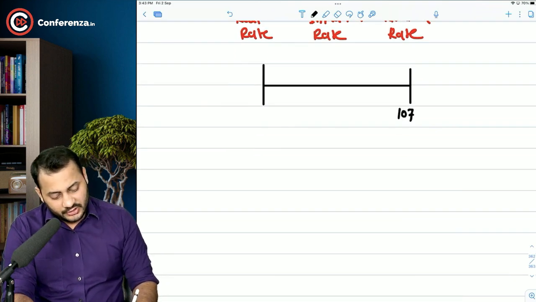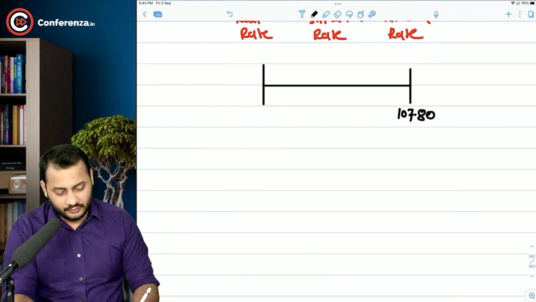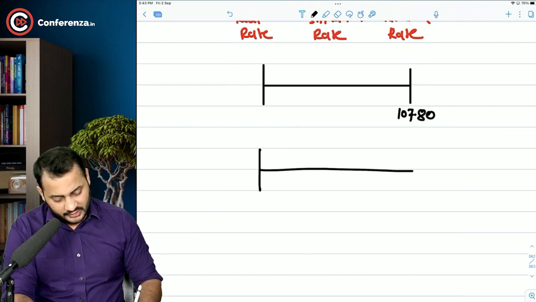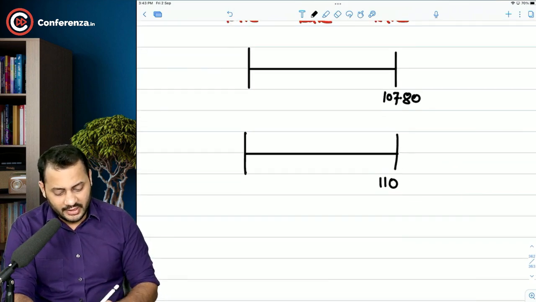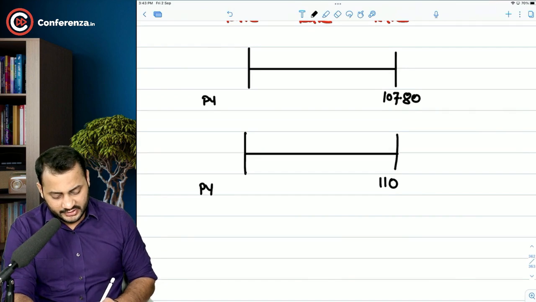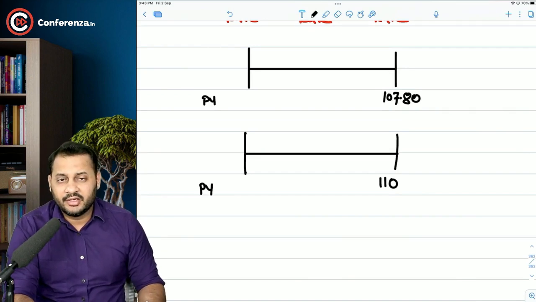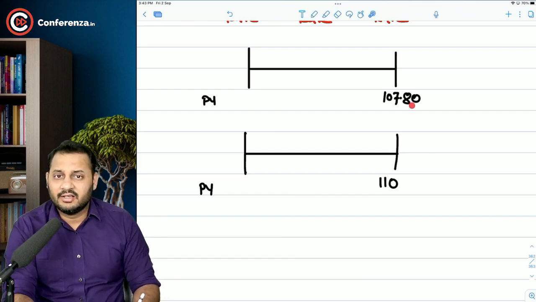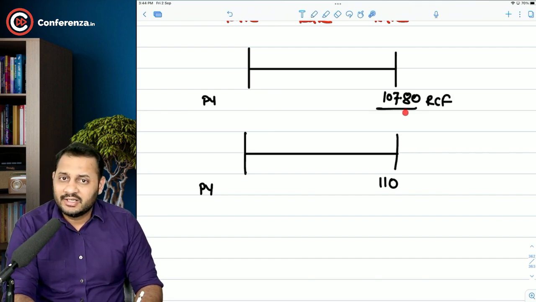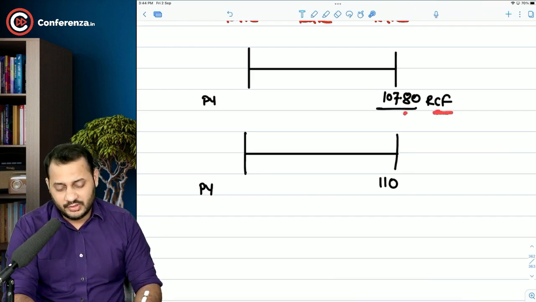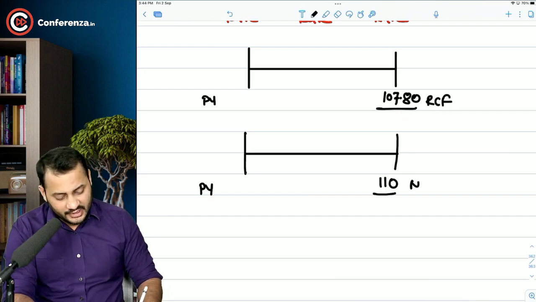So if the cash flows are 107.80 and if the cash flow is 110, now in order to calculate the present value in both the cases, what type of rate are you going to use? It's very simple, sir. We know that this is a real rate, or this will be called the real cash flows. We will assume that there is no inflation included in this. This is a real cash flow. And this is a nominal cash flow.